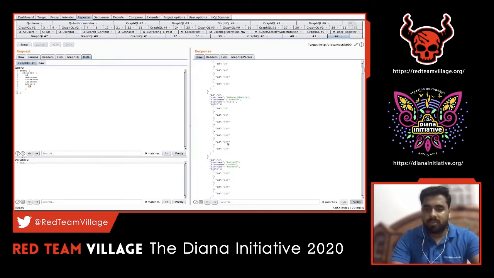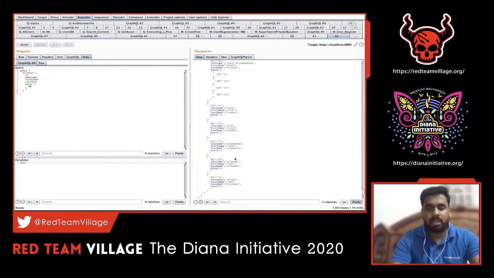Now if we explore these users, there might be cases where, when we pull out all the user records, we'll be able to know some admin users which are there in that particular target environment. There are a lot of other test cases as well. For example, who are the recent users which got created? You can see here these are some of the user accounts which were created recently, and they don't have any ID reference of a post.